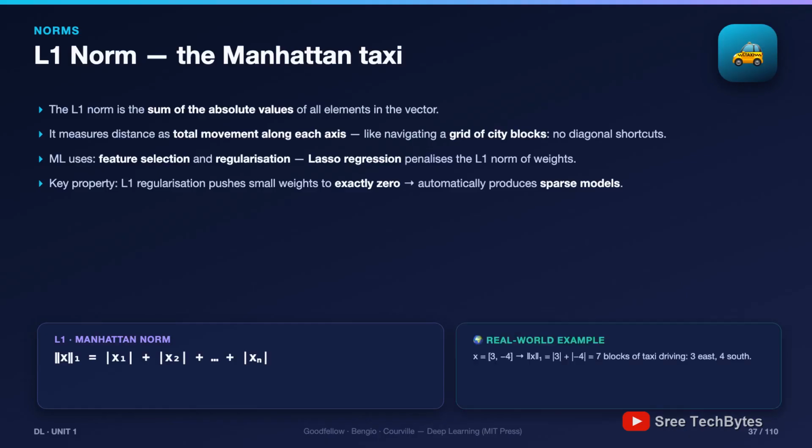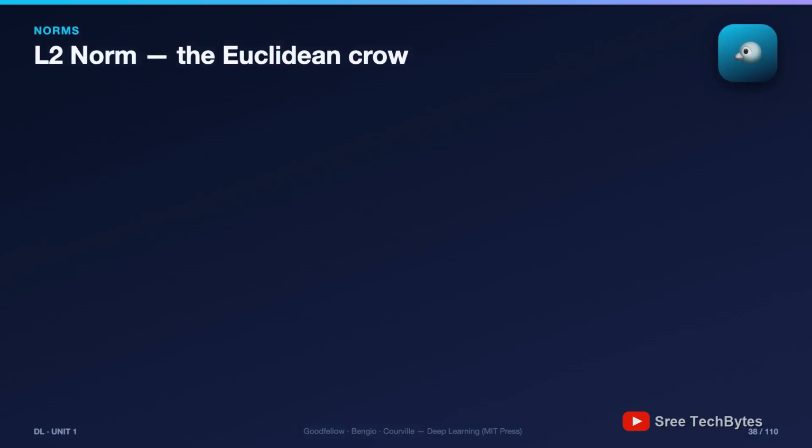Why does that happen? The absolute value penalty pushes with constant force, all the way to 0, never easing off. Keep that in mind, you're about to see the contrast. Next family member, the L2 norm, the Euclidean norm.